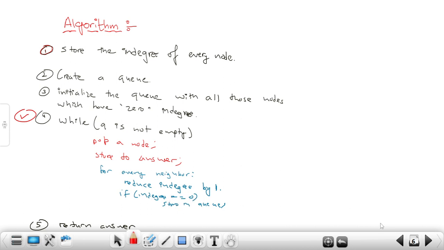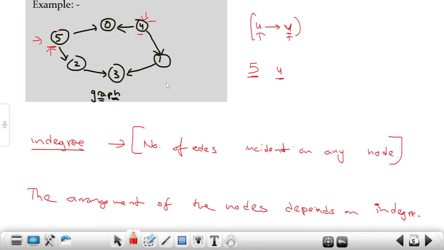What does this mean? The intuition behind reducing the in degree by 1 is, once I have printed this 5, the dependency due to this 5 on this 0 and 2 will be removed. Why will it be removed? Because after 5 we can print this 0 and 2. This is what it means. So I can remove the dependency due to this. Once the dependency is removed, you can see that the in degree of this 2 has become 0. So after 5 we can print 2. This is what it means.